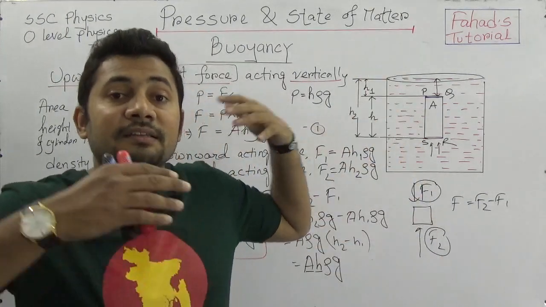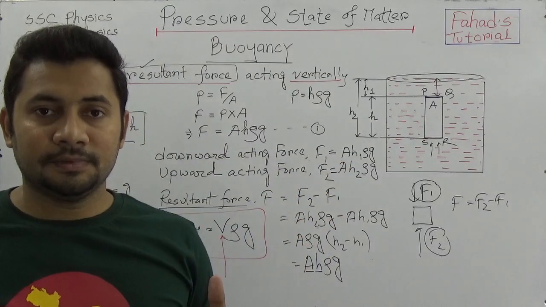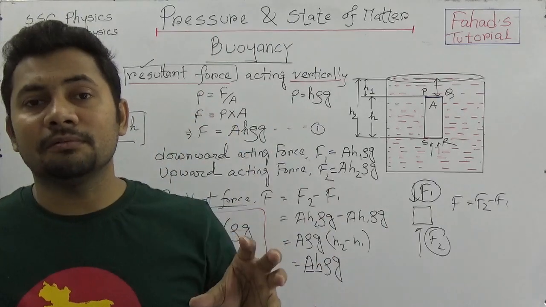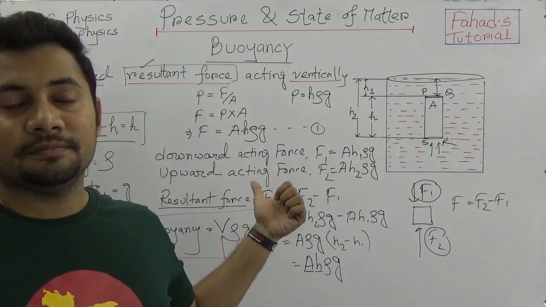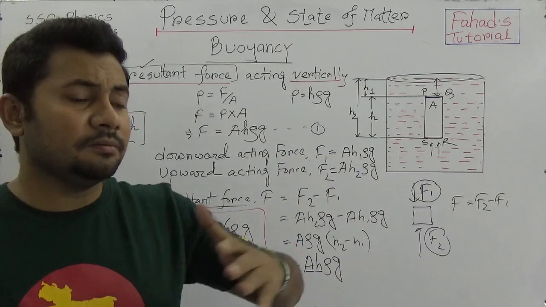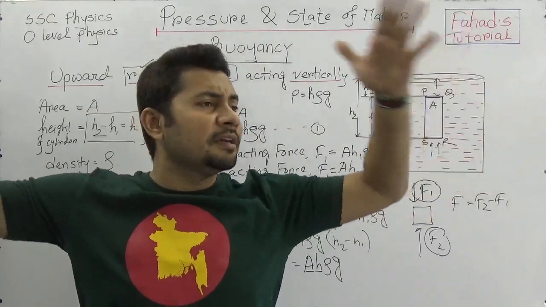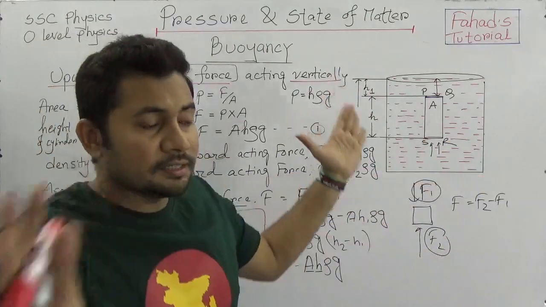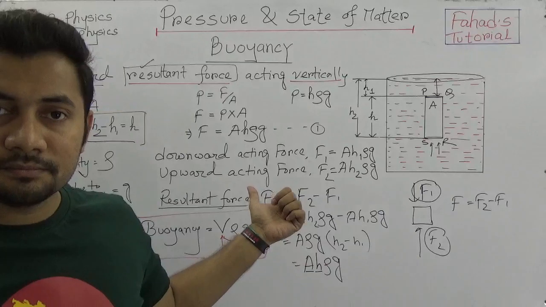So now what we understand is that buoyancy is the resultant force acting upwards, and that is why the weight becomes lighter. Suppose anything is submerged into the water, it loses its weight because of buoyancy. So we know that a huge ship made of iron, having huge weight, floats on the water because of that resulting upward thrust, which is buoyancy.